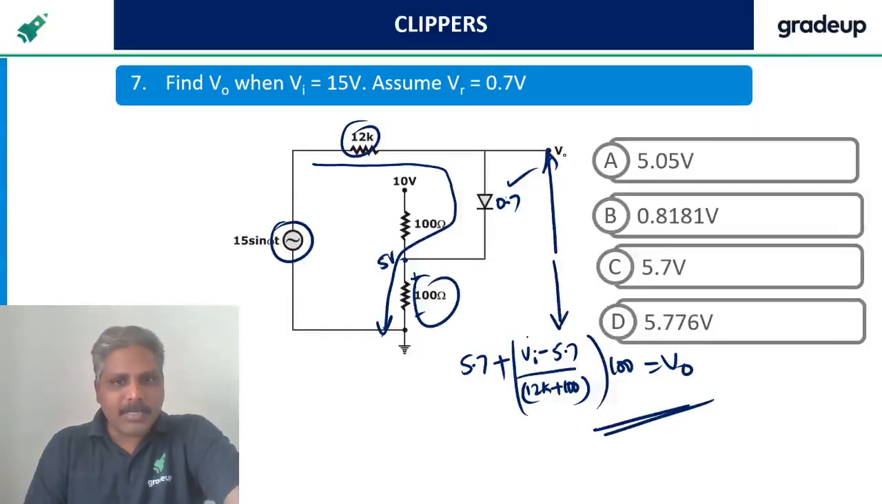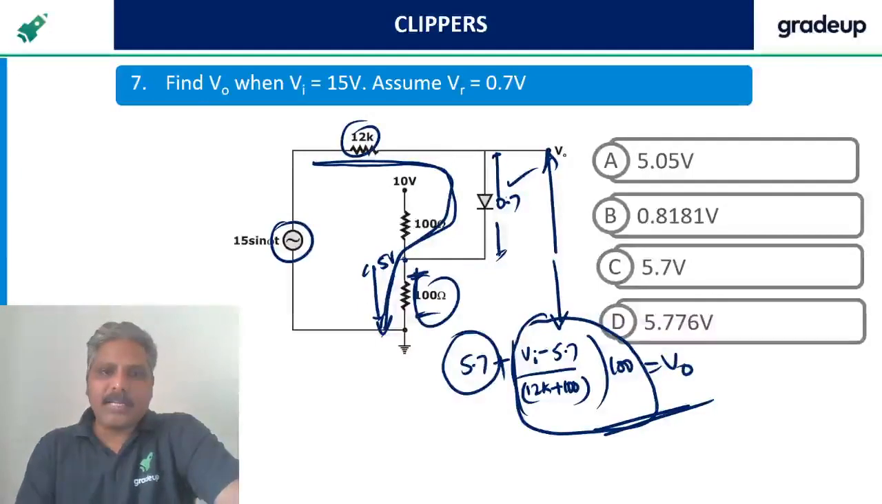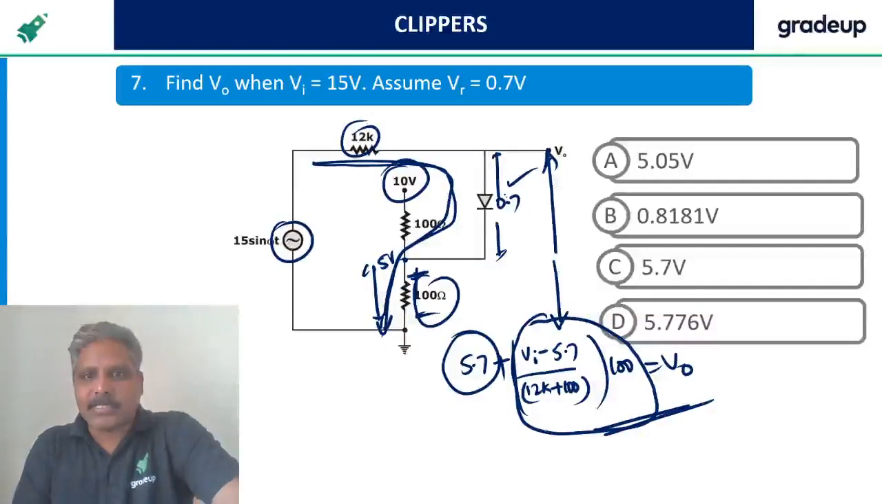From here to ground it is. Ground is this. So this 0.7 is there, this 0.7 is there, this 5 is there, plus the voltage drop because of this current is also there. This is the voltage drop because of the current flowing. This is already because of this 10 volts and 0.7.